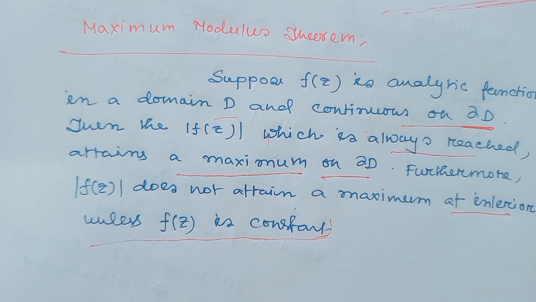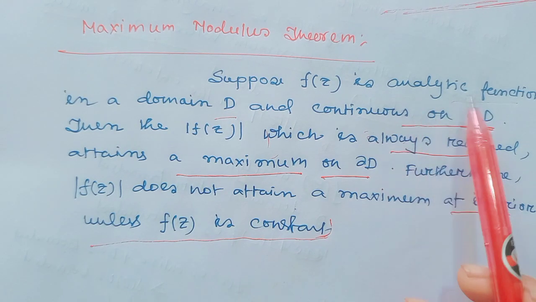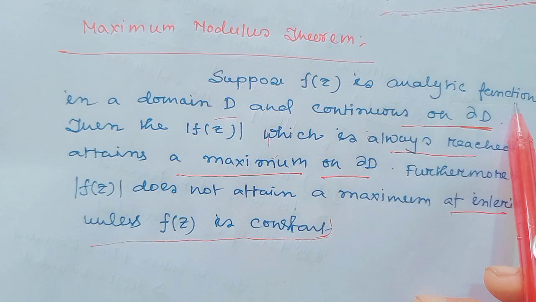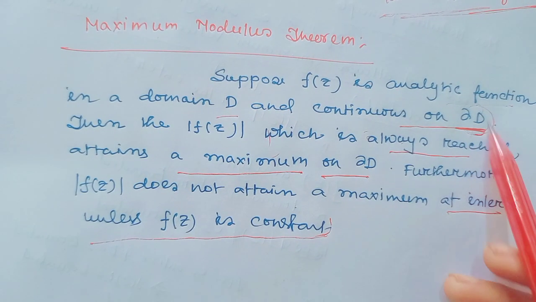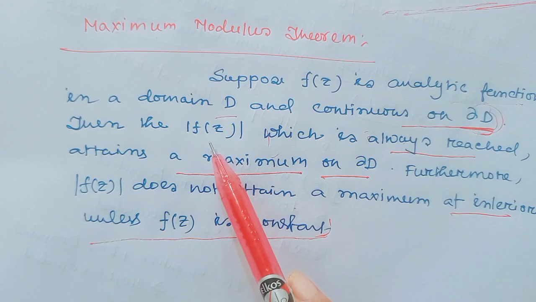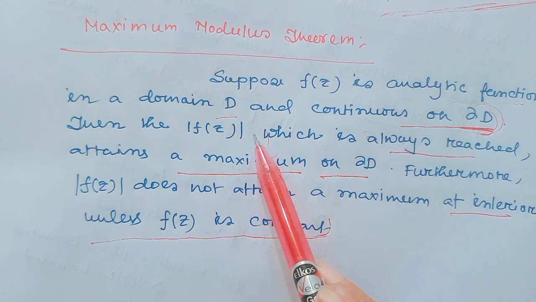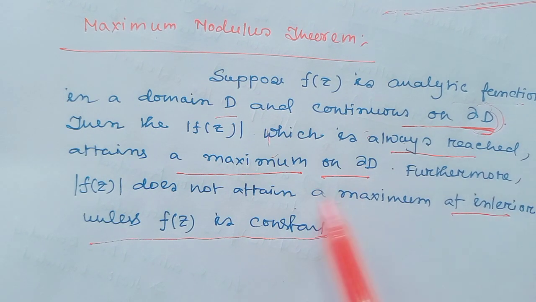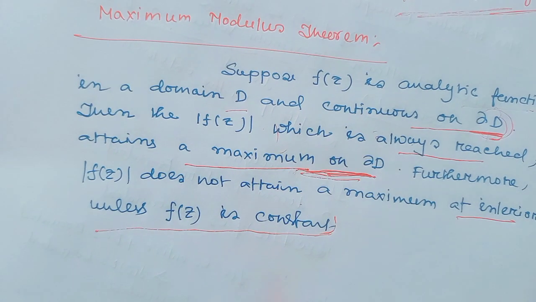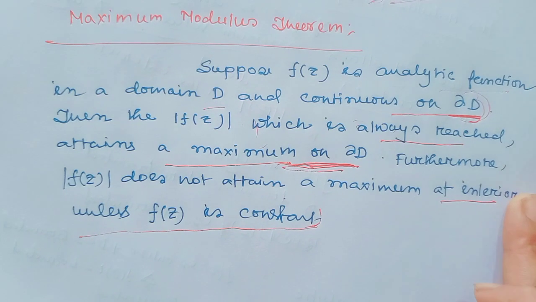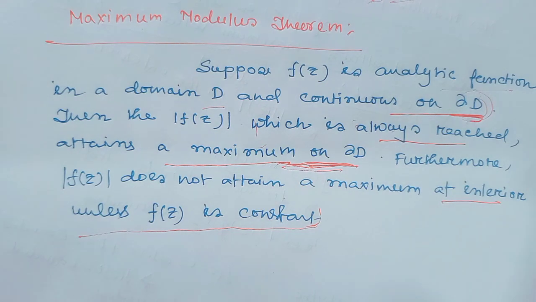That means if f(z) is analytic in a domain D and continuous on del D, the boundary, then the maximum value of the modulus of f(z) exists on the boundary when the function is non-constant.